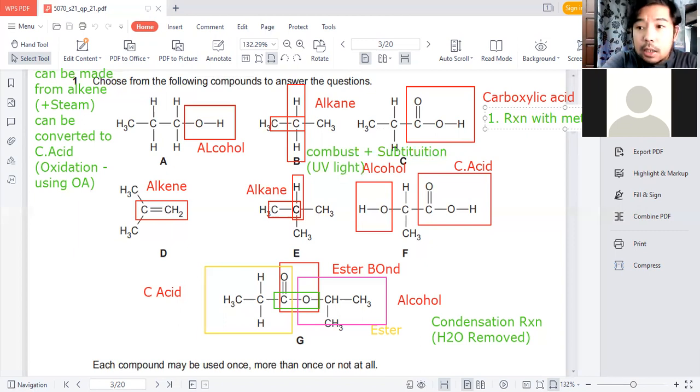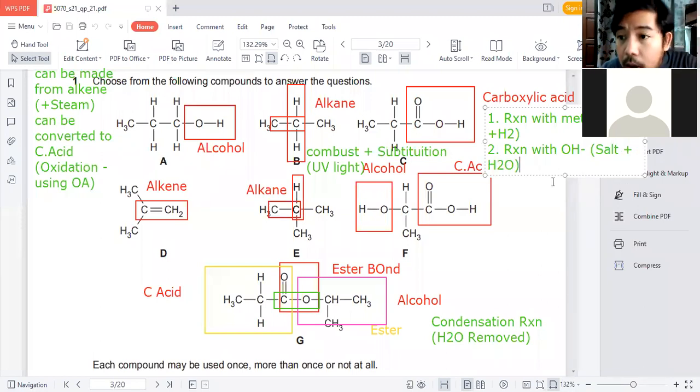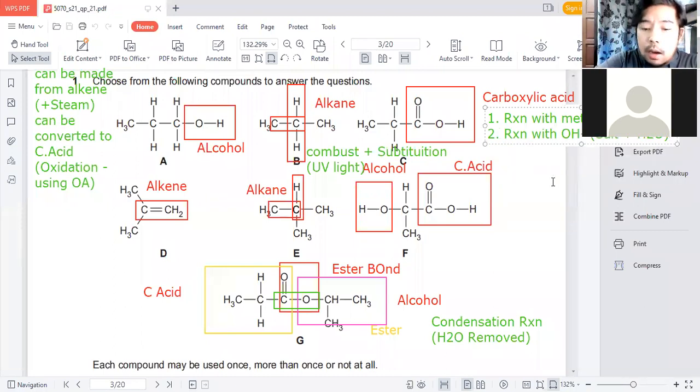Another one is reaction with hydroxide, OH minus, which would be neutralization, so salt plus water, H2O.